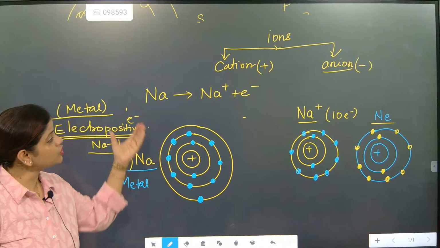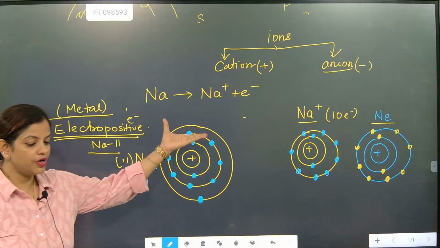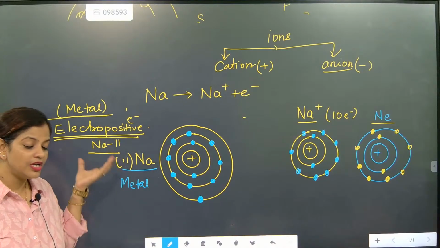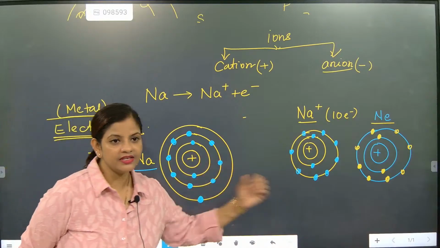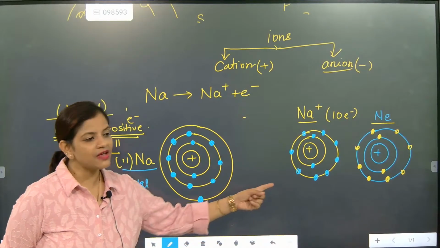Understood, beta. This is sodium ion. And beta, this is only sodium. Sodium metal is different, Aru, and sodium ion is different. Correct? Sodium ion is having how many orbits?